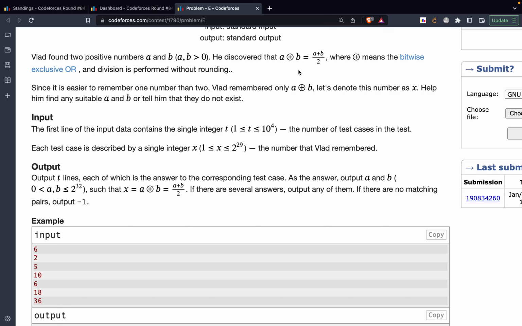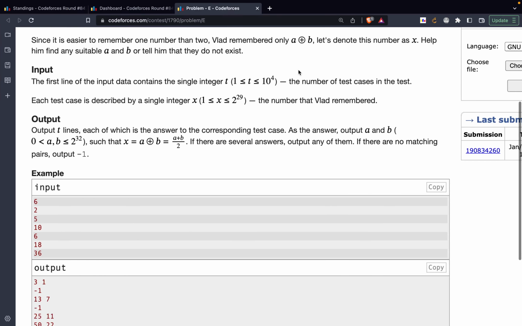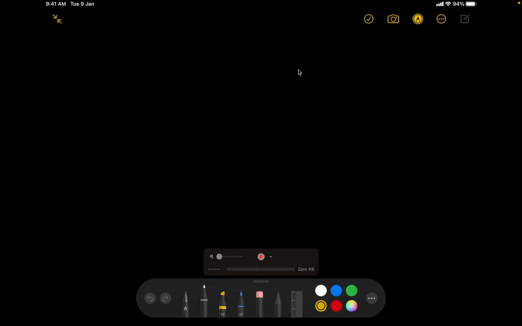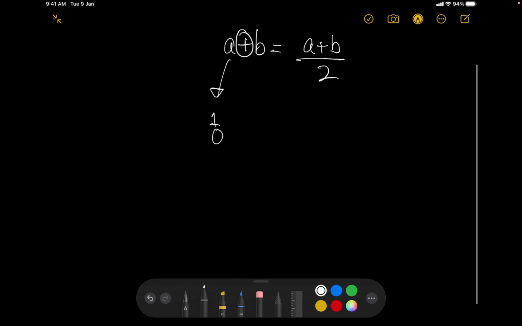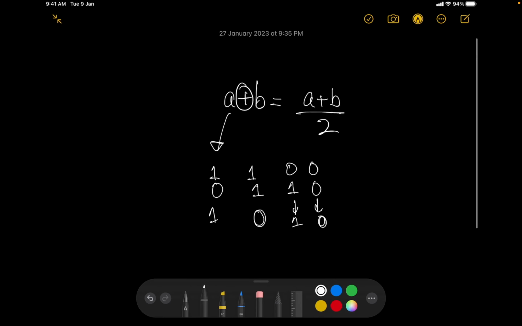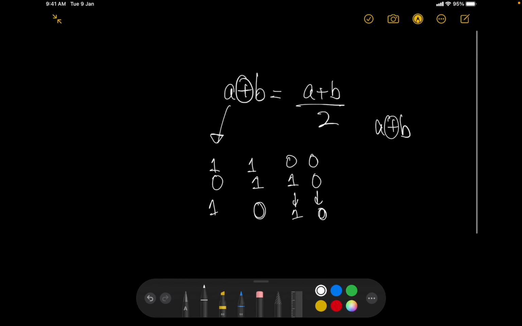Cool. So a pretty short question, I say, and let's try to find what we can do. The equality that we have is a XOR b is equal to (a plus b) by 2. Now what's happening over here? When we do XOR, 1 0 gives us a 1, 1 1 gives us a 0, 0 1 gives us a 1, and 0 0 gives us a 0, right? However, the value of a XOR b is definitely not more than a plus b, from this equality that we can say.